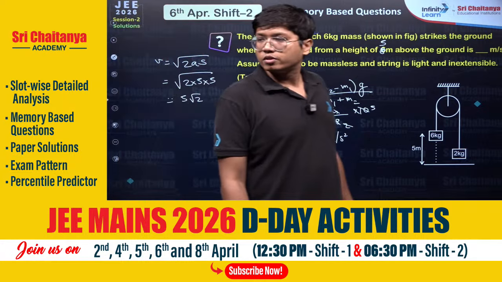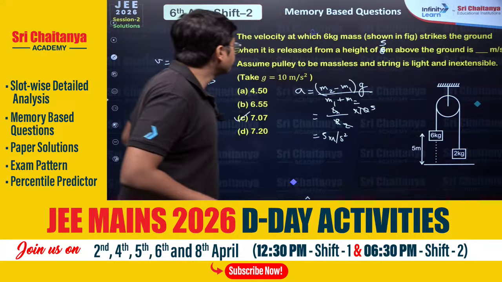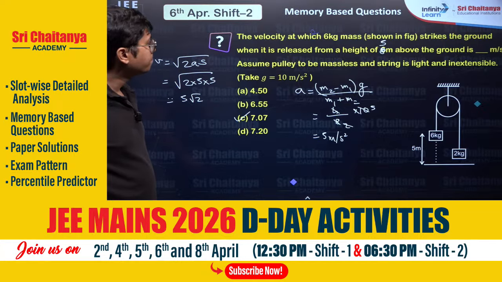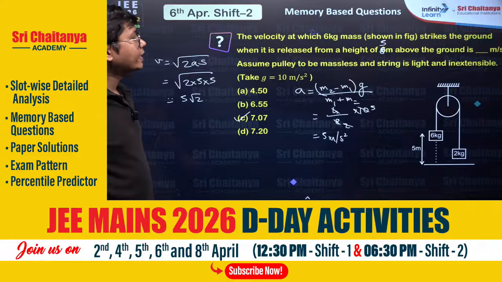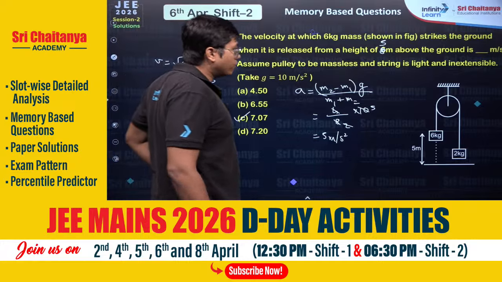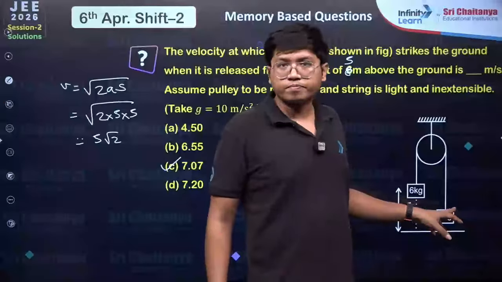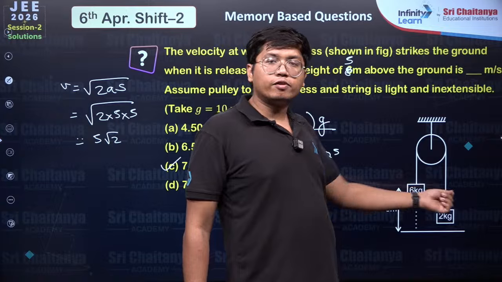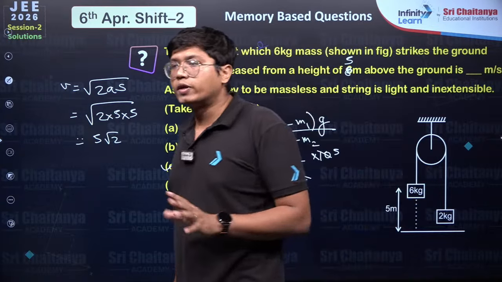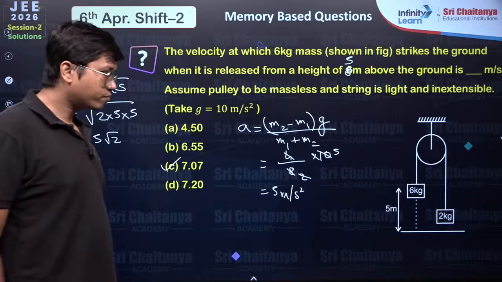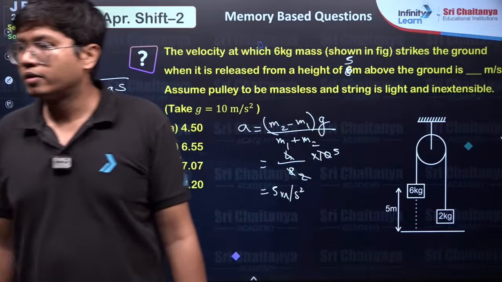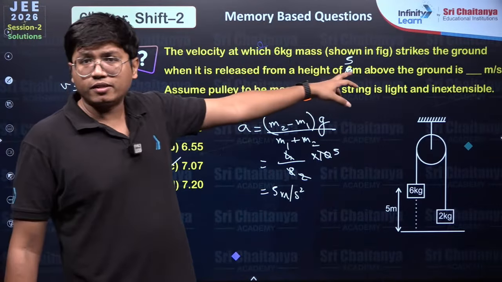You could use the work energy theorem here. I mean, with work energy theorem, you might get a certain problem here because you can't do conservation of energy because there is a certain amount of work done. Possibly the center of mass is changing, position is changing, right? You can go through this change in potential energy equal to sum of kinetic energy. You can sort of go with that, could work with that. I don't think it will be that much of a problem. Was it 6 meters height or was it 5 meters?